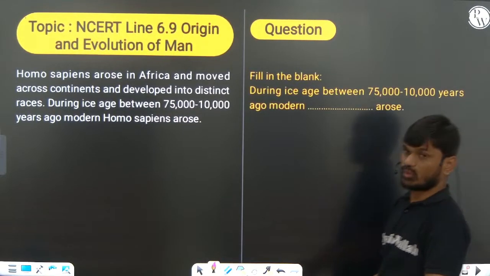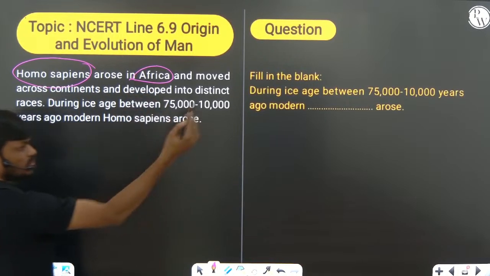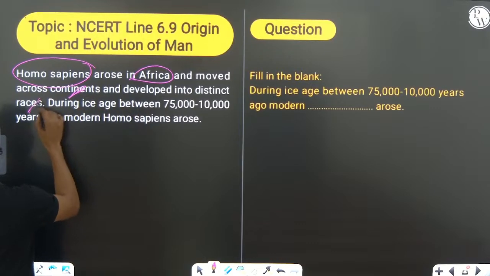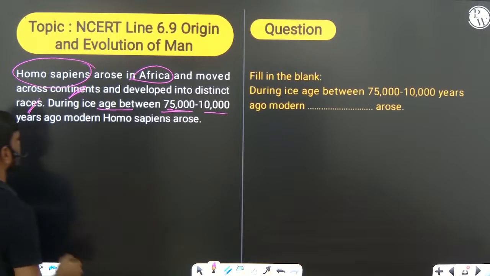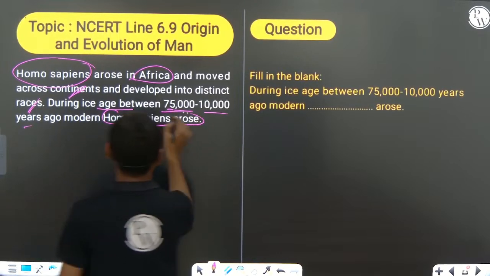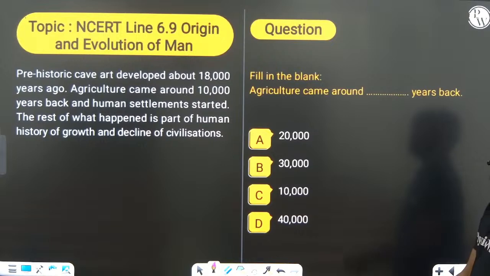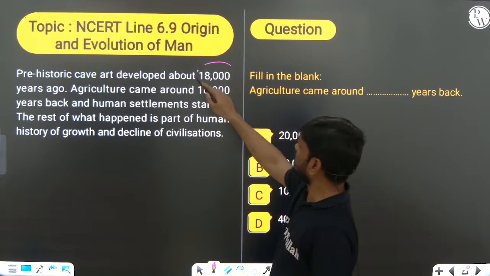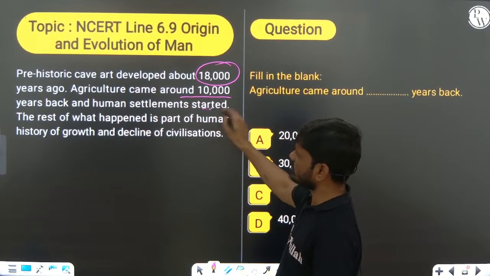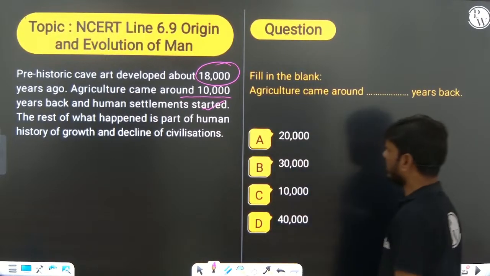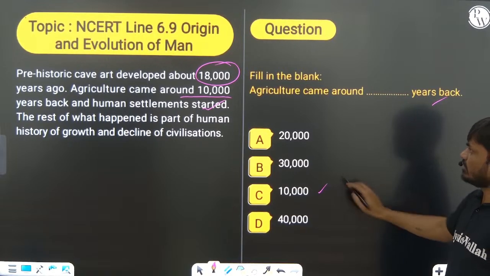During the Ice Age, Homo sapiens, the modern man, originated in Africa, and they moved to different continents and developed into races. Very important. During the Ice Age, 75,000 to 10,000 years ago, modern Homo sapiens arose. Okay. So now prehistoric cave art was developed about 18,000 years ago. Agriculture came about 10,000 years back. Human settlement started, right? So the Bhimbetka rock shelter, that you remember, very important, right? Agriculture came around 10,000 years back.